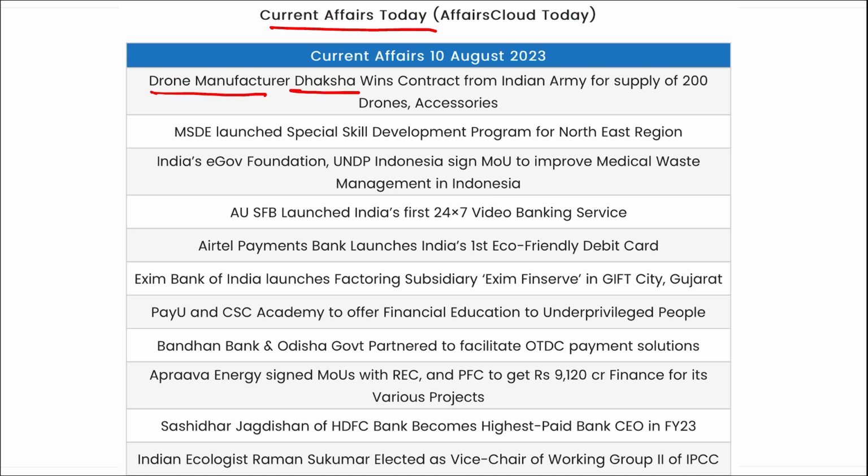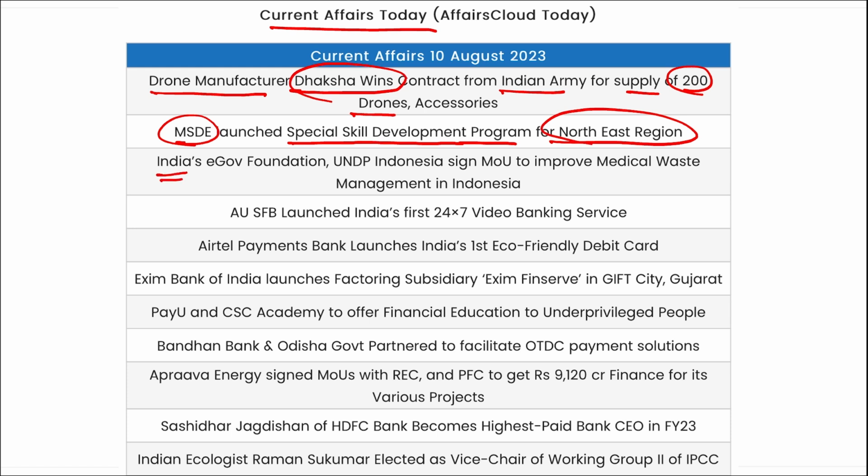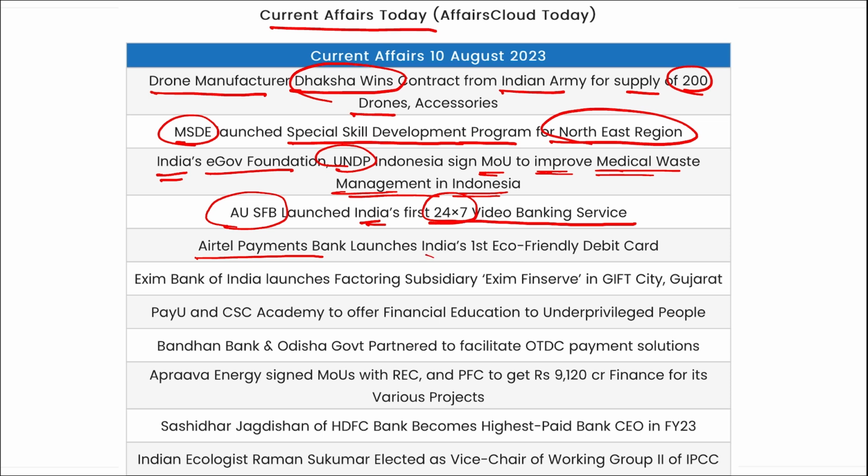Drone manufacturer Daksha has won the contract from Indian Army for supply of 200 drones and accessories. MSDE launched special skill development program for northeastern region. Indian eGov Foundation and UNDP Indonesia signed this MOU to improve medical waste management in Indonesia. AU Small Finance Bank launched India's first 24 by 7 video banking services. Airtel Payment Bank launched India's first eco-friendly debit card.